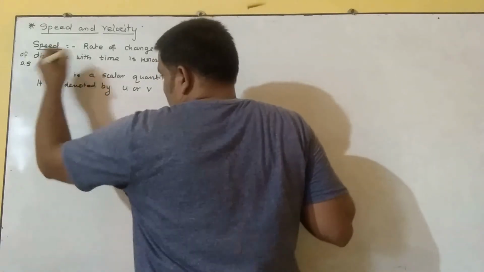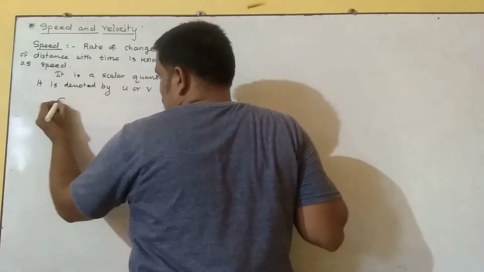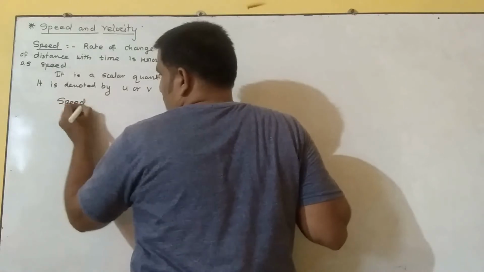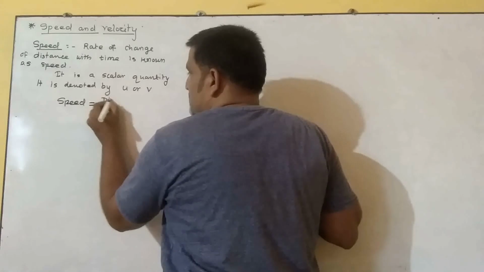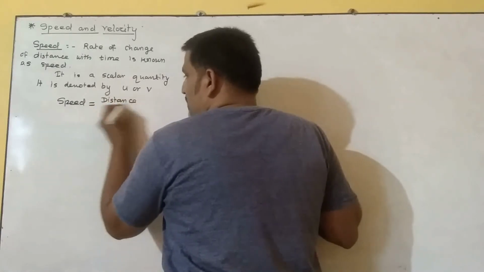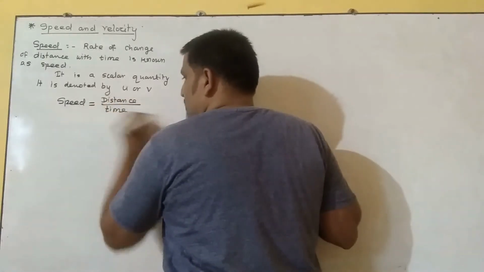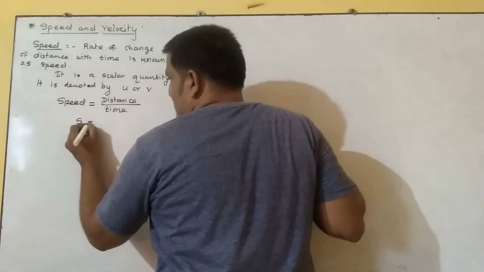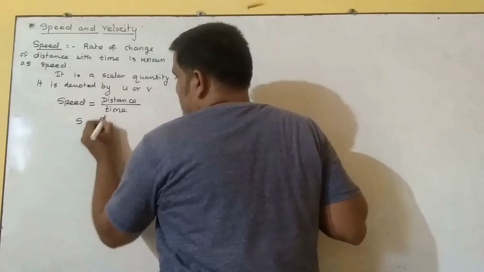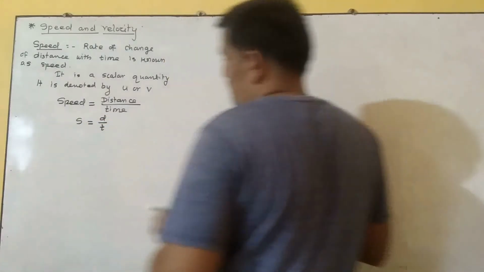So we can write the formula for speed. Speed is nothing but, as per the definition, the rate of change of distance, so the distance covered by the body in a specific time period. So distance upon time is the formula: S is equal to distance covered upon time.